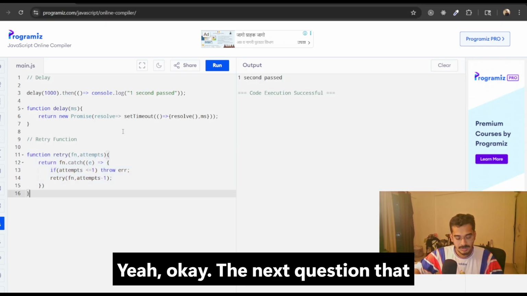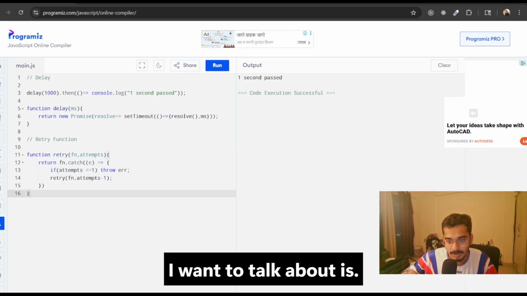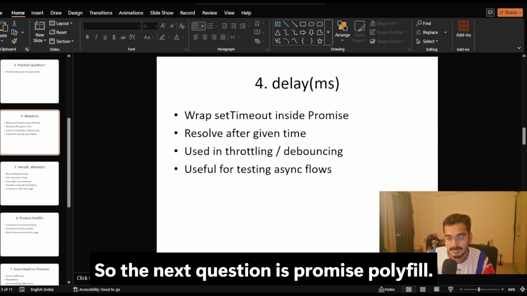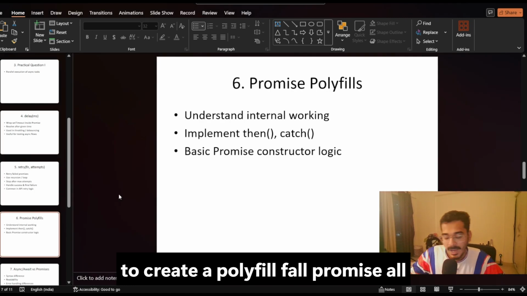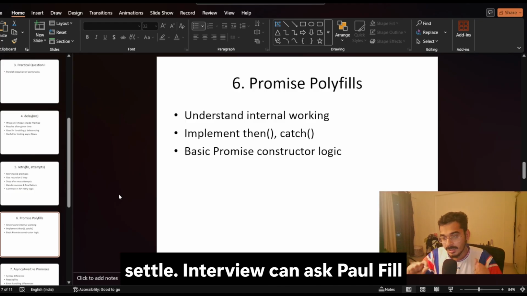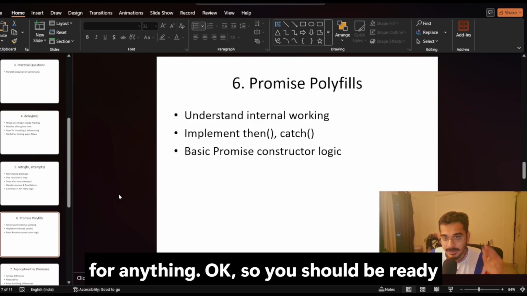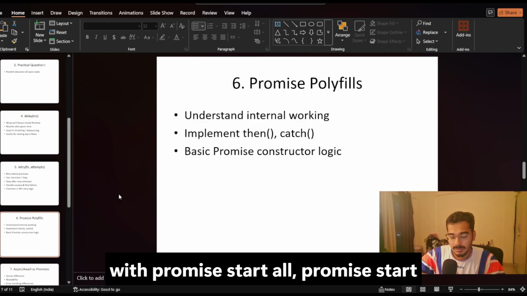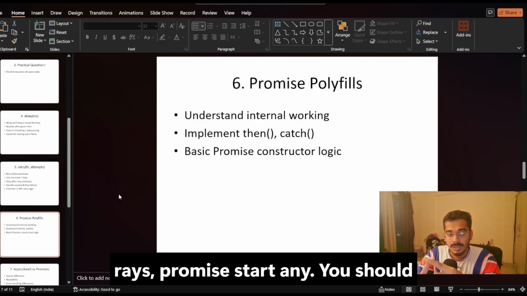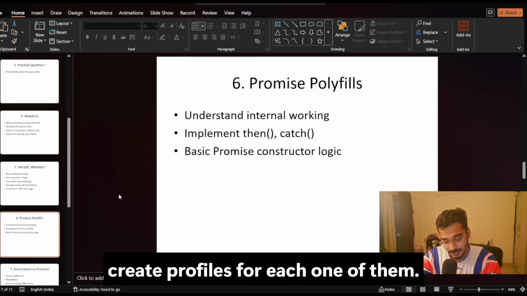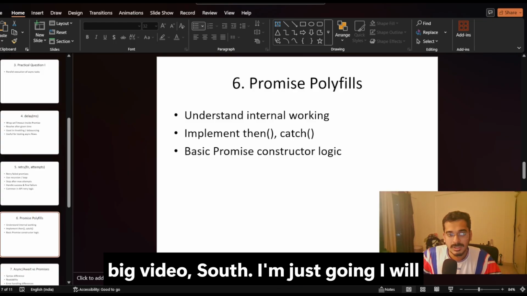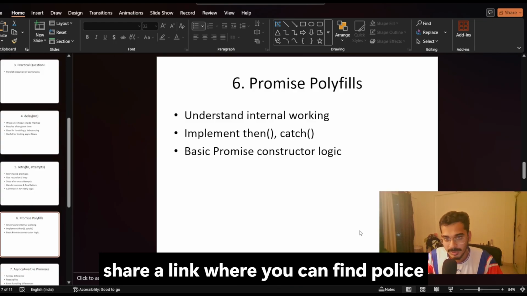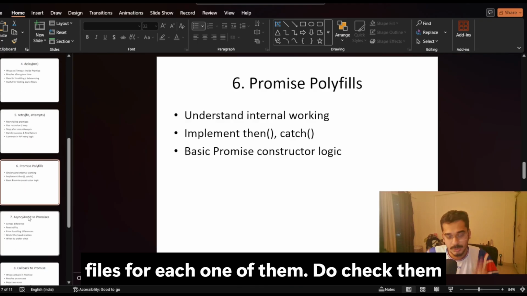The next question is promise polyfills. Like we saw in question number 3, I had to create a polyfill for promise.allSettled. The interviewer can ask for a polyfill of anything, so you should be ready with promise.all, promise.race, and promise.any. You should create polyfills for each one of them. This is going to be a very big video, so I'll share a link where you can find polyfills for each one of them. Do check them out.